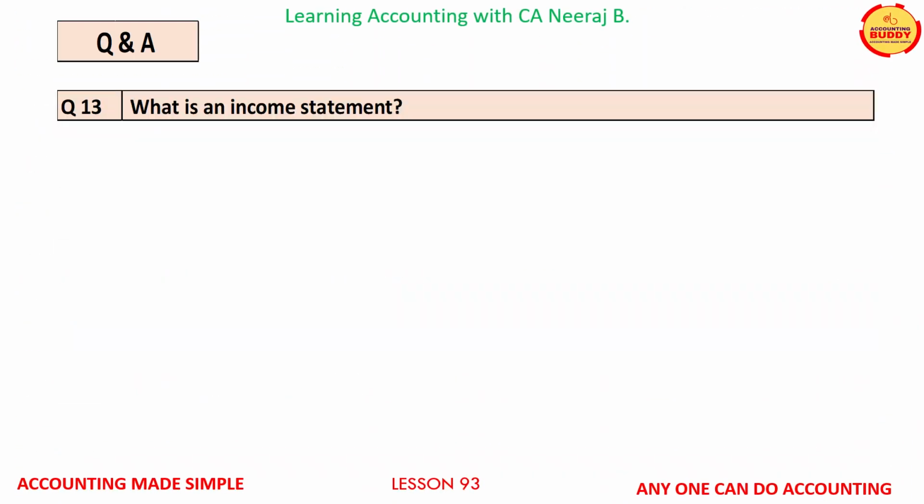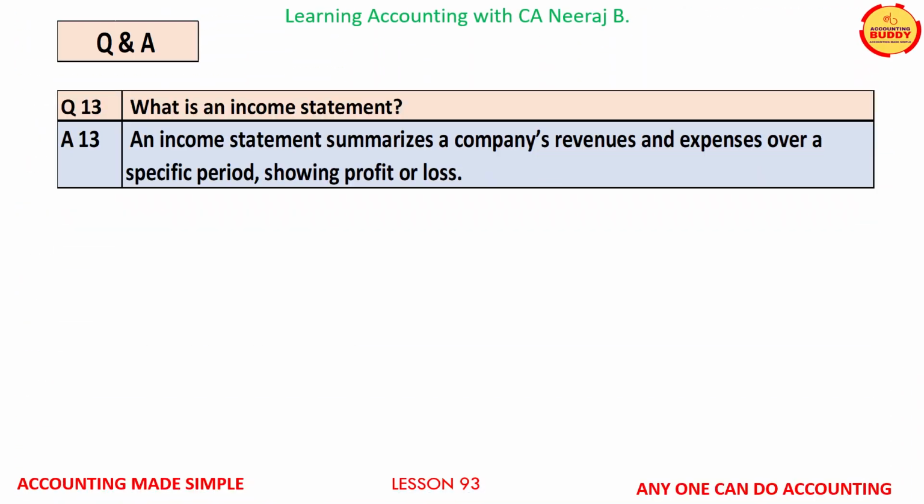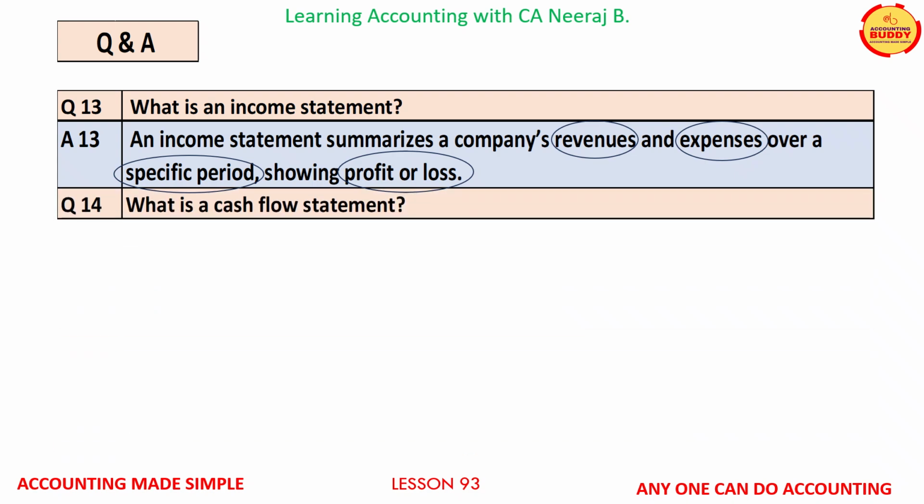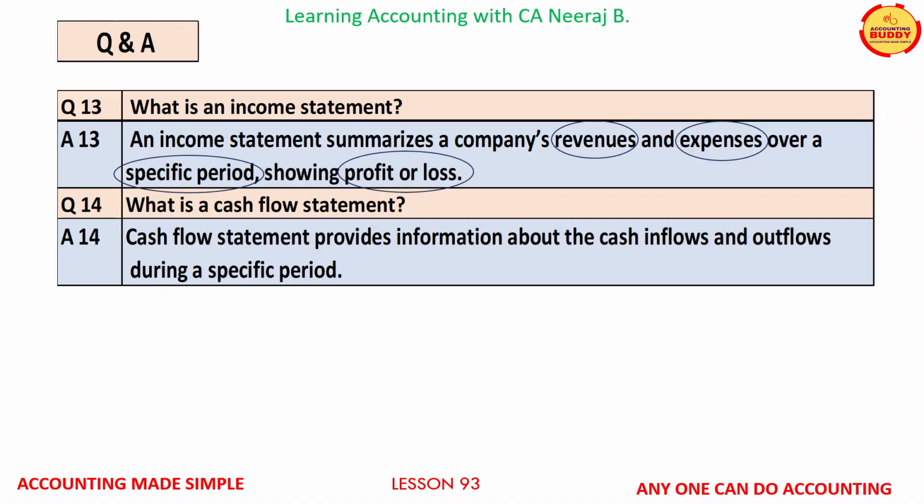Question number 13 is, what is an income statement? An income statement summarizes a company's revenues and expenses over a specific period, showing profit or loss of the business. Question number 14, what is a cash flow statement? Answer, the cash flow statement provides information about the cash inflows and cash outflows during a specific period.